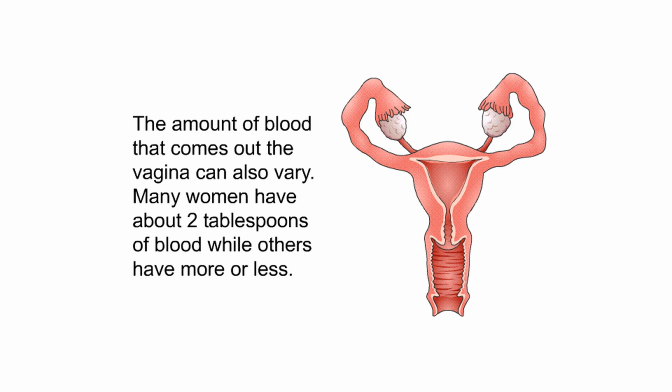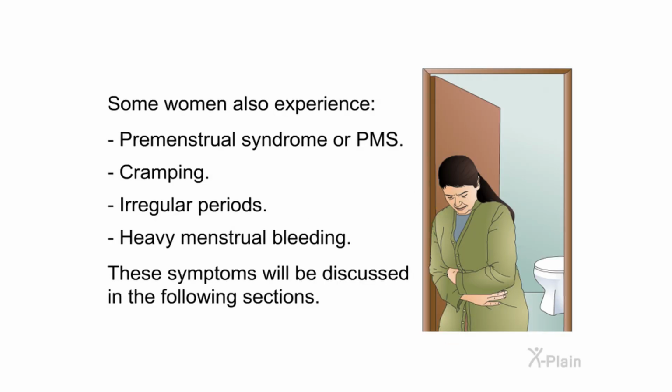The amount of blood that comes out of the vagina can also vary. Many women have about 2 tablespoons of blood, while others have more or less. Some women also experience pre-menstrual syndrome, or PMS, cramping, irregular periods, and heavy menstrual bleeding. These symptoms will be discussed in the following sections.